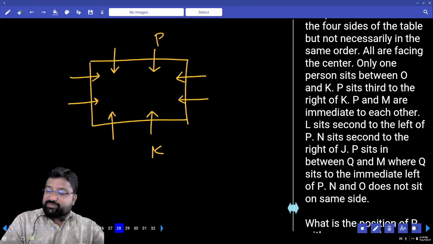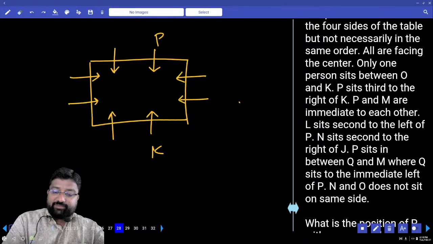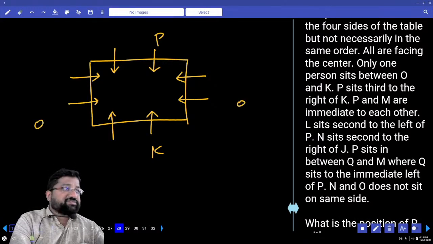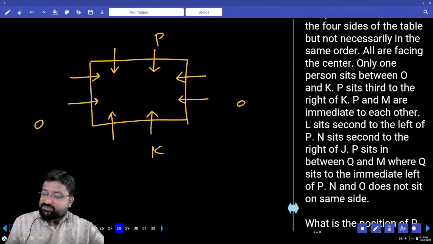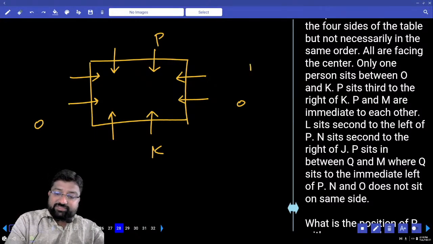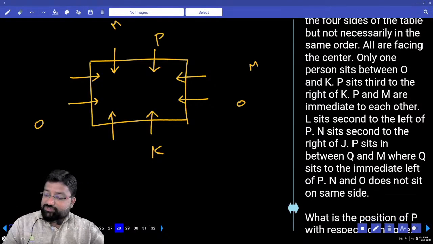Only one person sits between K and O. Maybe this is O or this is O. Next, P sits third to the right of K. P and M are immediate neighbors of each other. Maybe this is M or this is M.